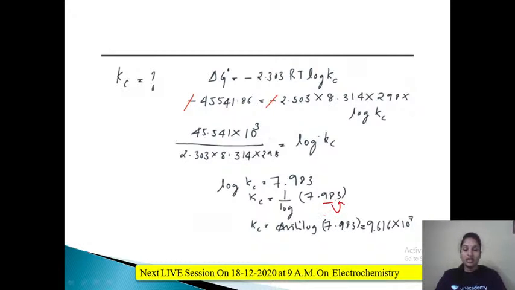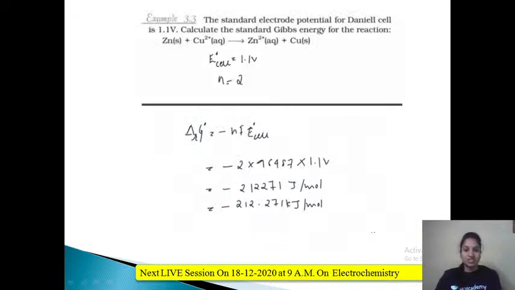In the anti-log table, 0.98 is there and you see 3. If you see 0.98 and 3, you'll get 9616. After getting this value, put one decimal after the first digit, that is after 9. So it will be 9.616.